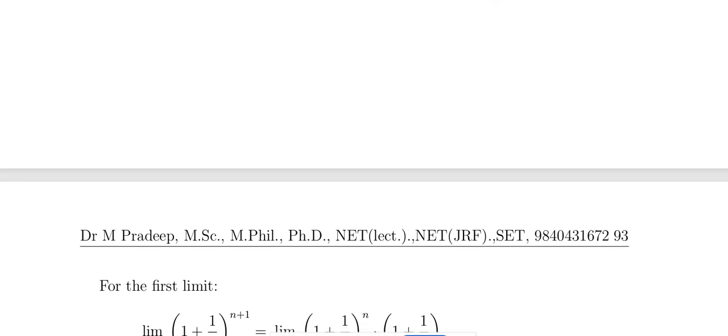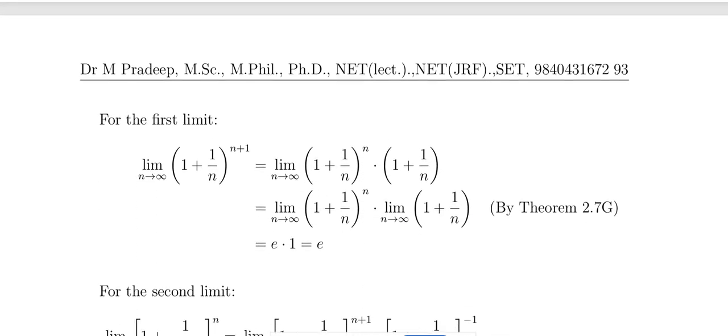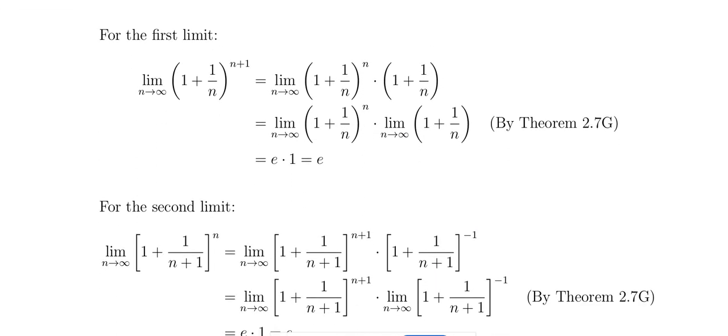And this is equivalent to this one, which we can split as 1 by 1, (1 plus 1 by n) whole power n plus 1, into whole power 1. The value of this one is e, and the value of this one, as n tends to infinity, 1 by infinity is 0, that is 1. So this is equal to e.